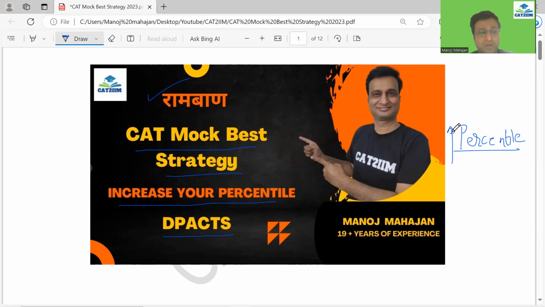And remember that when you judge the performance based on percentile, make sure that the number of students writing the mocks, the base, is slightly on the higher side, then only the percentile would make sense. Normally with a good coaching institute where the base is around 10,000 for the mocks, you can still have a good indicator of the percentile.